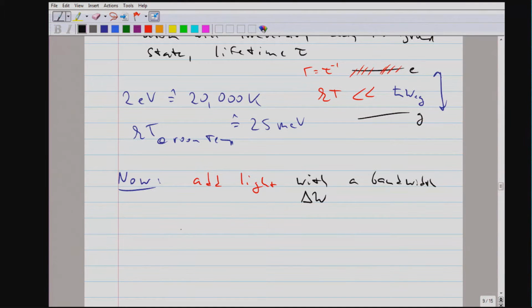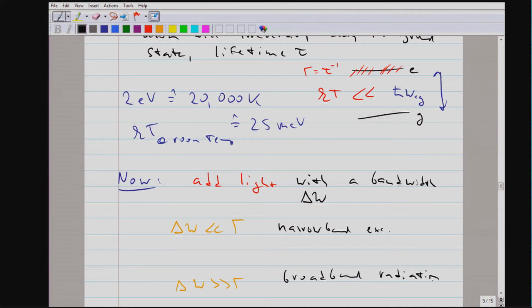So it's clear that if the bandwidth of the light, the only scale, well, we have the scale of omega, but that's a huge scale. The only smaller scale which is given by the atom is the natural line width. And depending on which case we are in, we talk about narrowband excitation and broadband radiation.